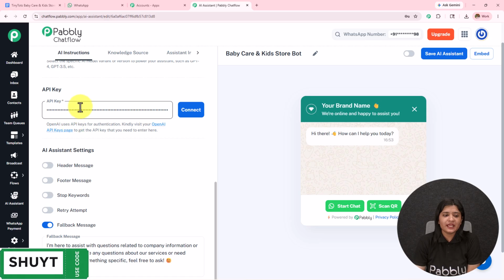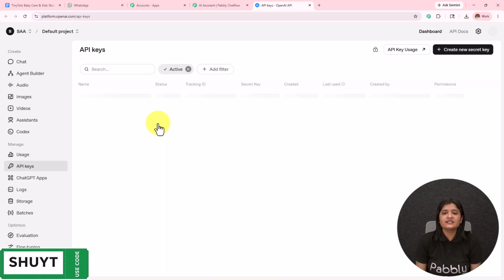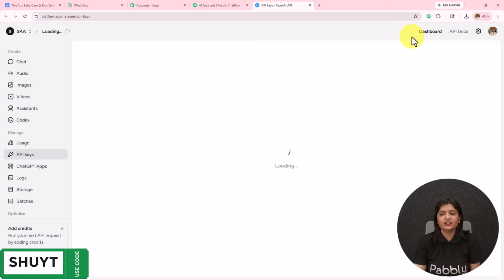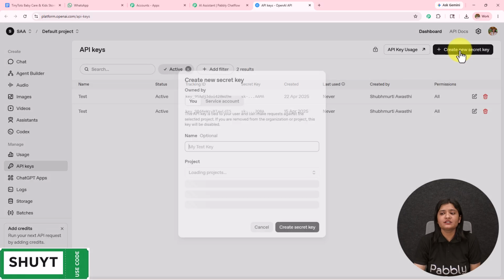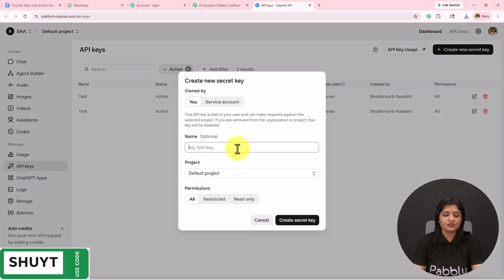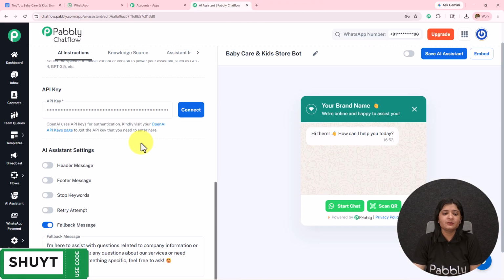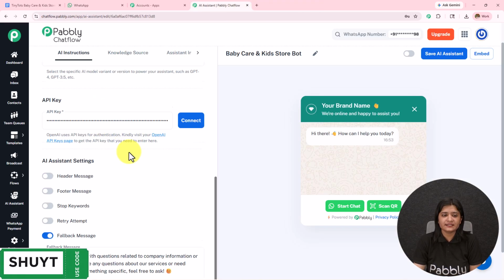Then we have this API key. In order to get this API key, a hyperlink is provided in the help desk. If I click on this, I will be redirected to the API keys page of OpenAI. To create a new token, you simply have to click on create new secret key. First, you have to provide the key name. So let's say the key is test. The project will be default project. The permissions will be all. And then you simply have to click on create secret key. A new API token will be provided to you, which you have to copy and paste over here.